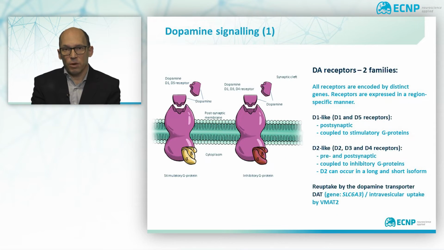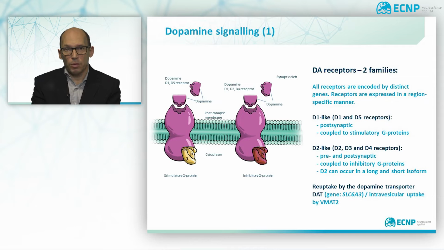Dopamine signaling is very complex and features several postsynaptic mechanisms, which are different in distinct brain regions or between neuronal cell types. There are two main classes of dopamine receptors: the D1-like class, comprising the D1 and D5 receptor, and the D2-like class, which is formed by D2, D3, and D4 receptors. D1-like receptors are exclusively postsynaptic, while D2-like receptors can be found at the pre- and the postsynapse.